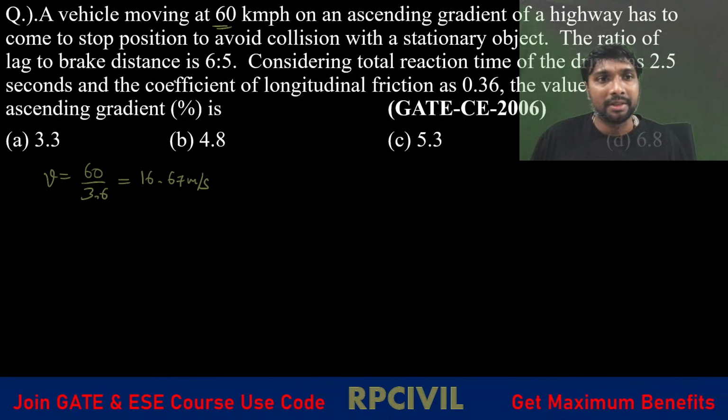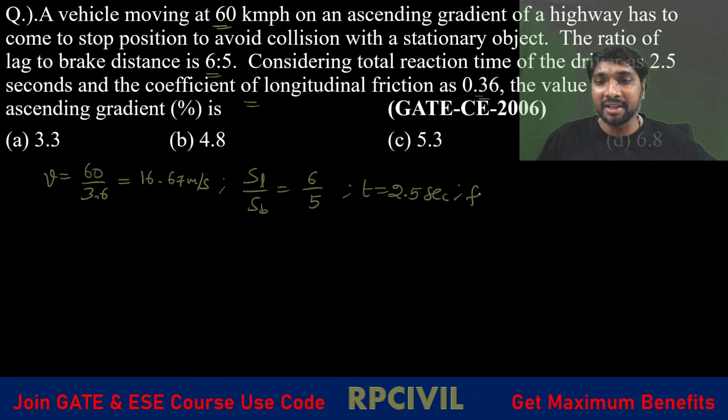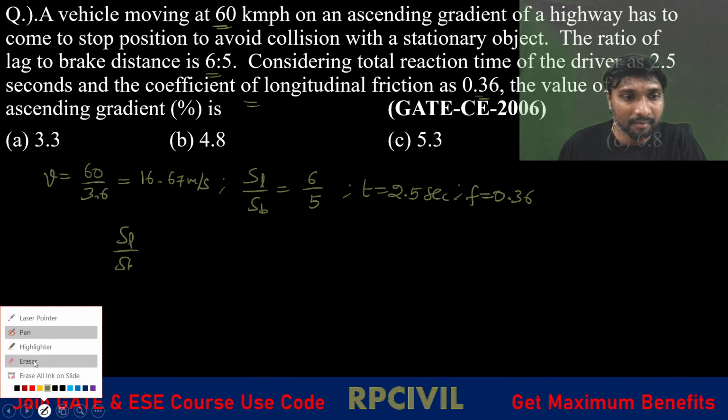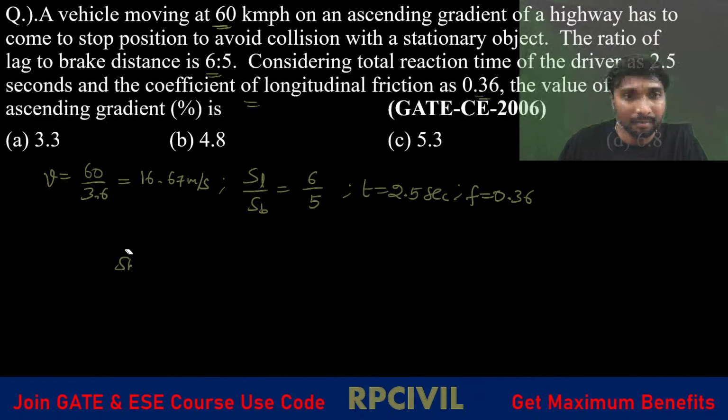Now, the ratio of lag distance to break distance is 6:5, right? Lag distance to break distance is how much? 6 by 5. Considering the total reaction time of driver, T equal to what? 2.5 seconds. And the coefficient of longitudinal friction is 0.36, right? F equal to 0.36. The value of ascending gradient is asked. So lag distance by break distance is 6:5, you can say.